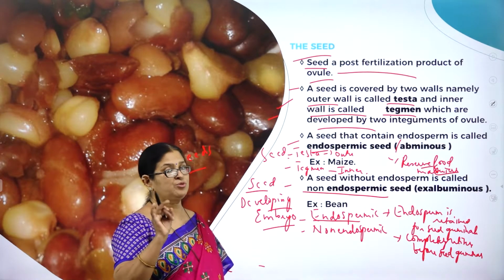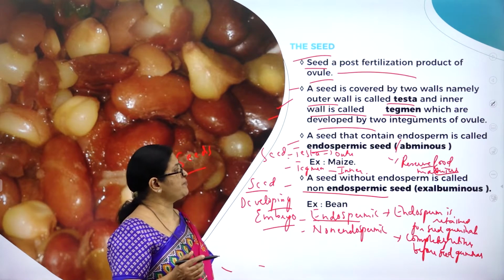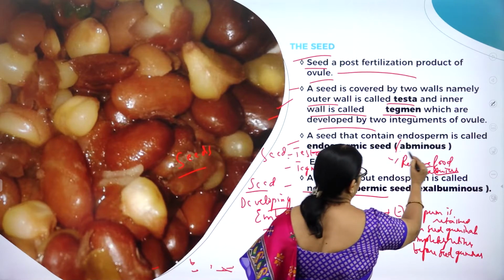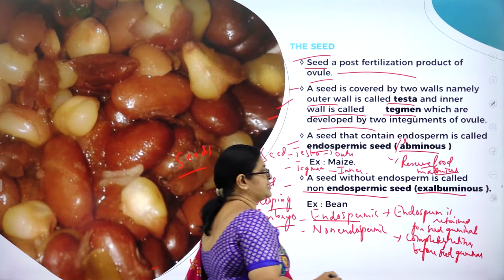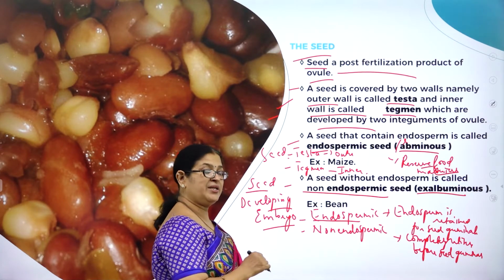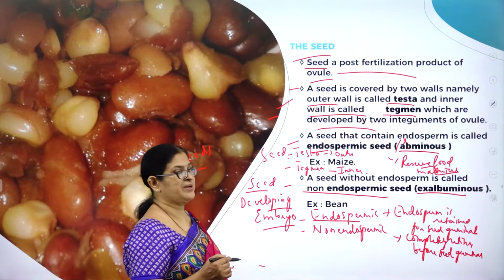And seeds are of two types. What are they? Endospermic seed and non-endospermic. Endospermic seed can also be called as what? Albuminous. And this can be called as what? Exalbuminous. Albuminous, exalbuminous.